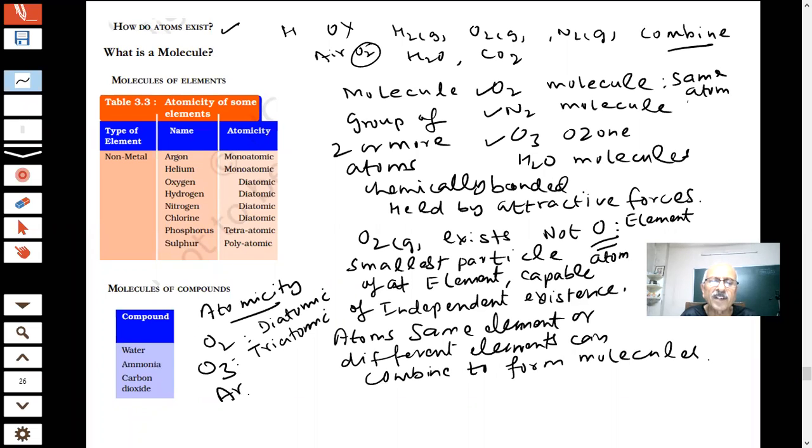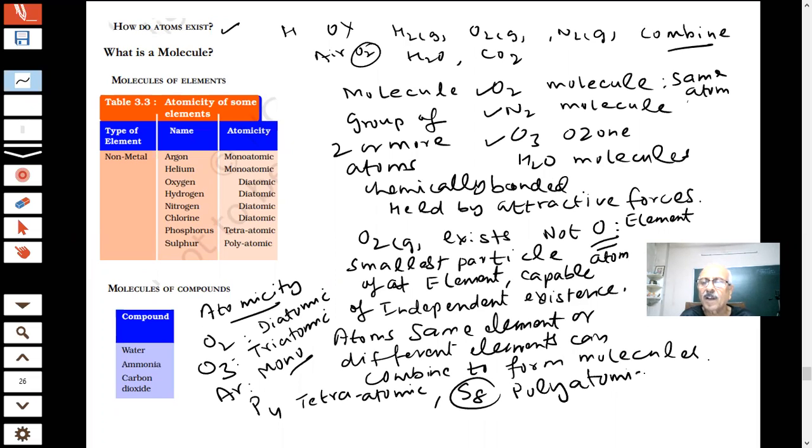If I write Ar, an inert gas, there is only one atom. This is called monoatomic. If I write P4, how many are there? 4. White phosphorus exists as P4, which means there are 4 atoms. Atomicity is 4, tetraatomic. And sulfur, S8: there are 8 atoms, so it is called polyatomic. Poly means many atoms. So these are called the atomicity of the elements.